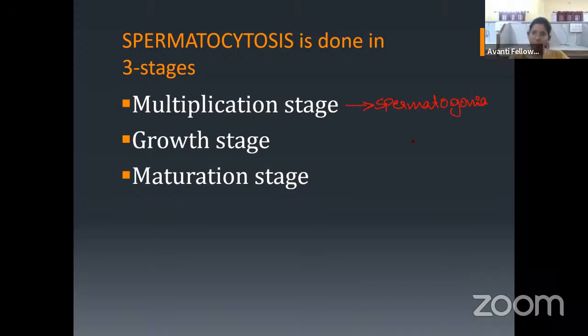And what is the ploidy? That is diploid. After that, spermatogonia will enter the growth stage, which gives the primary spermatocyte. Now this primary spermatocyte will undergo the maturation phase. The maturation phase is both meiosis 1 and meiosis 2. I'm writing it as M1, M2. Meiosis 1 gives the secondary spermatocyte, and then the secondary spermatocyte undergoes meiosis 2, which gives a spermatid.